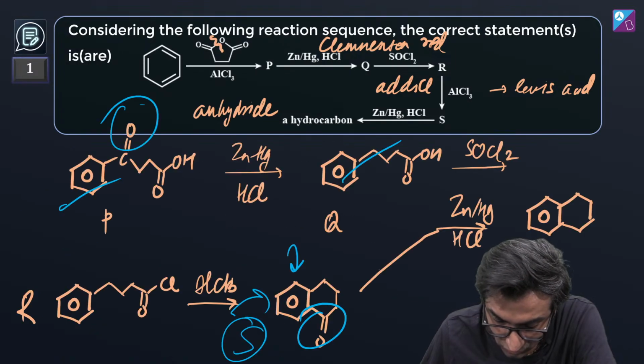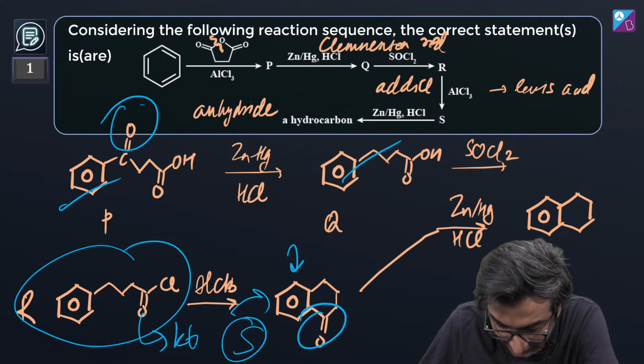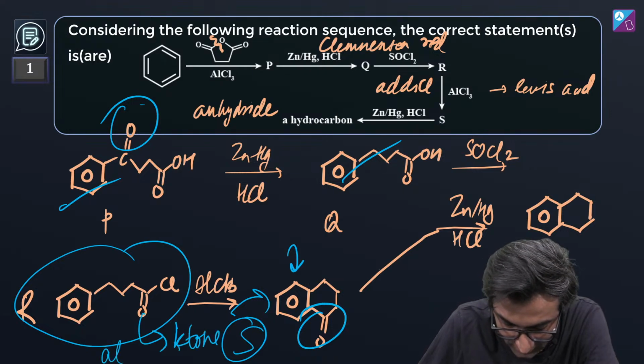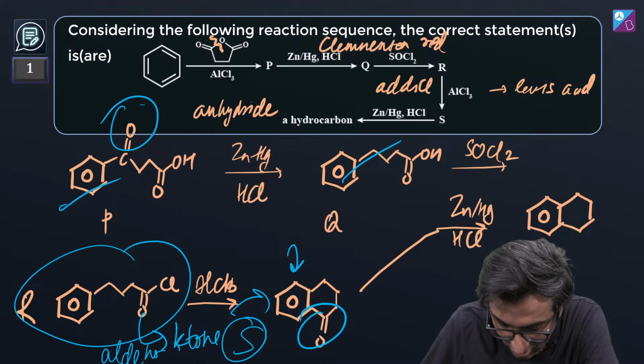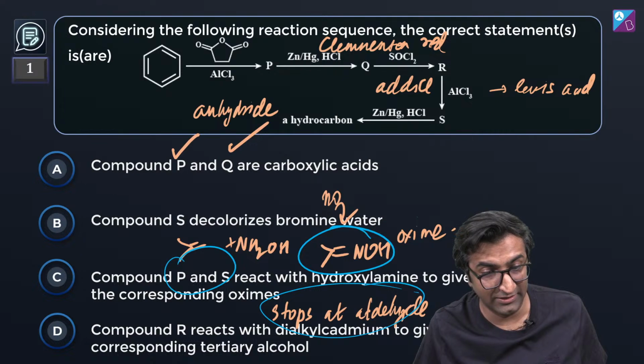Compound R giving you, where is R? Yeah, this will give you a ketone, or in this case specifically an aldehyde, but it's going to stop there. It's not going to go all the way to an alcohol. It's not strong enough.